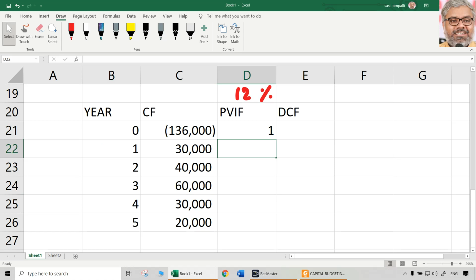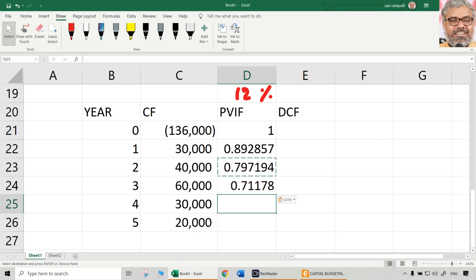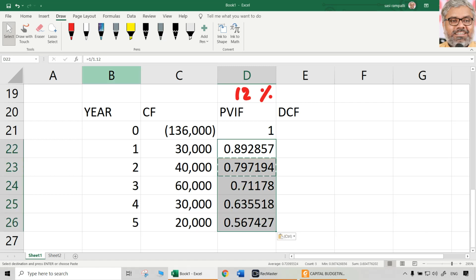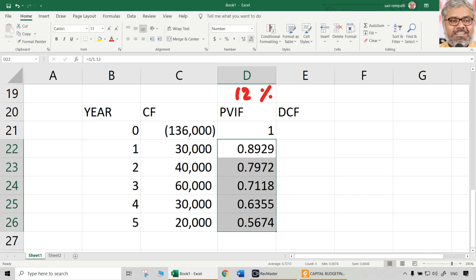What is the PVIF calculation? 1 divided by 1.12, that divided by 1.12, then that divided by 1.12, that divided by 1.12, that divided by 1.12. So these are the PVIFs. Tables are also available. Generally, it will be given in the question, but make sure you calculate these things quickly so that it will be useful for you for practice.